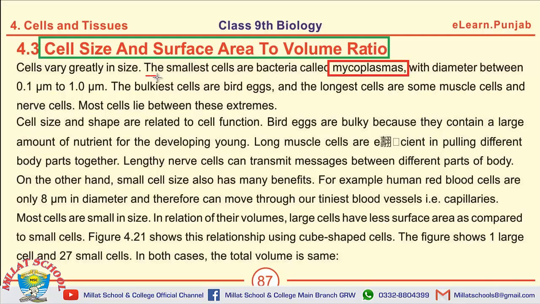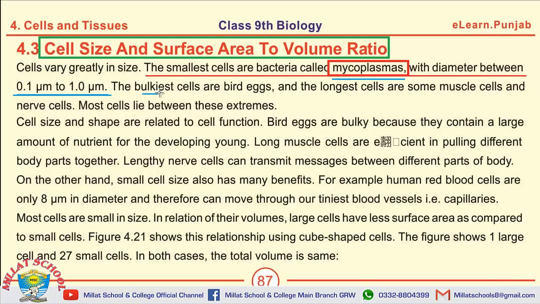The smallest cells are bacteria. These are called as mycoplasmas. Their diameter is between 0.1 to 1 micrometer. Mostly MCQs are asked from this page. The first one is about the mycoplasmas. The other one is about the diameter of mycoplasmas.